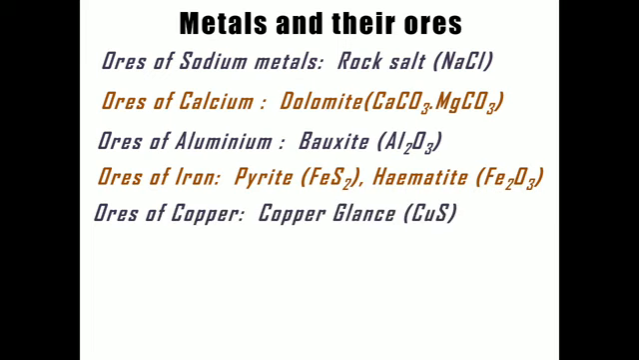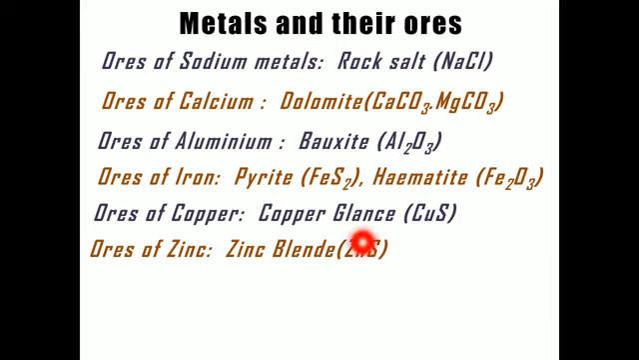The ore of copper is copper glance, which is copper sulfide. You can see copper sulfide is there basically. Similarly, the ore of zinc is known as zinc blende, which is zinc sulfide. Sulfur is present in this, so zinc blende.